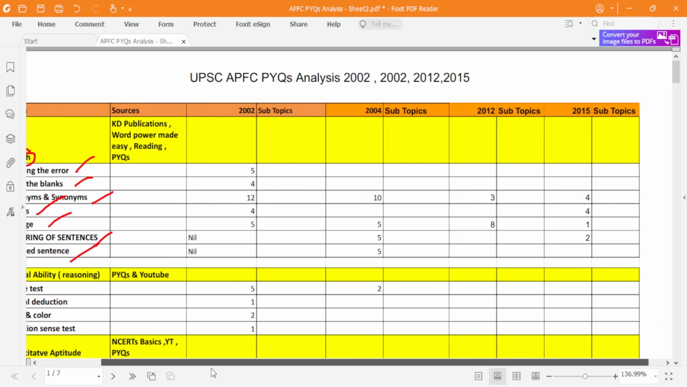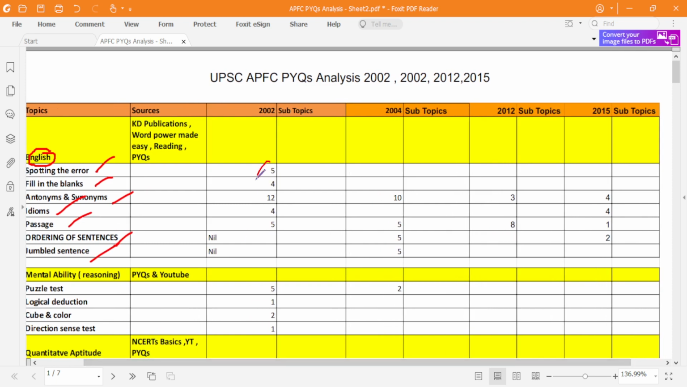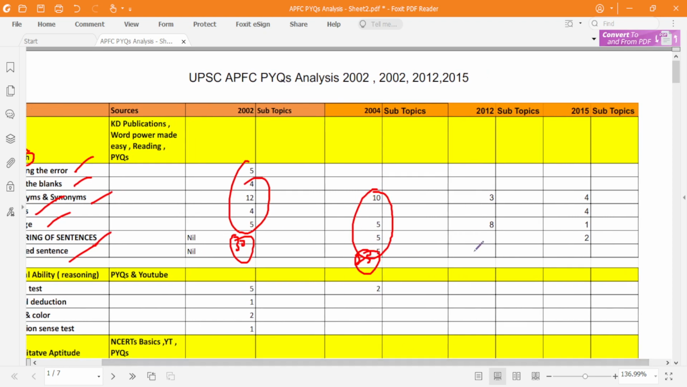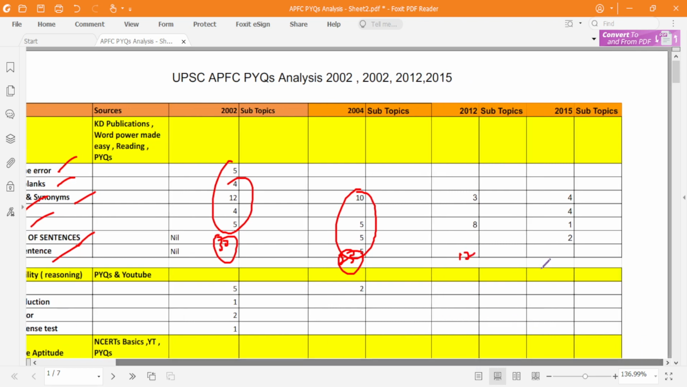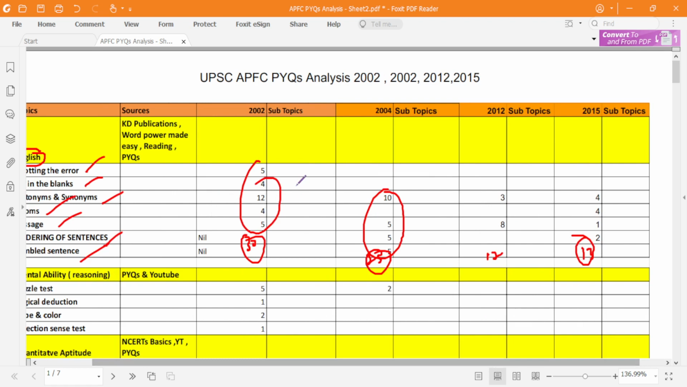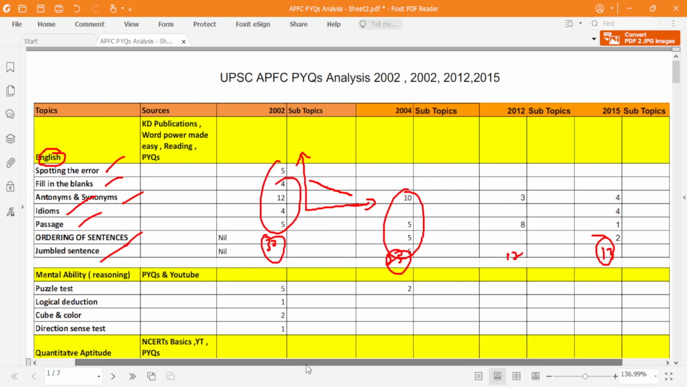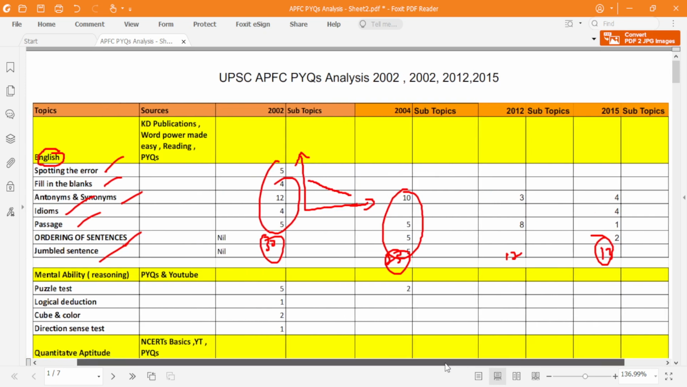If you look at 2002, there were nearly 30 questions overall from English. Fine. And if you look into 2004, the questions were 25. It is reduced. In 2012, again it is reduced to 12 questions. In 2015, it was around 13 questions. Okay, so you can see that the number of questions has been decreasing in English as the years passed. Fine, but that doesn't mean that there will be no questions. Definitely there will be questions.